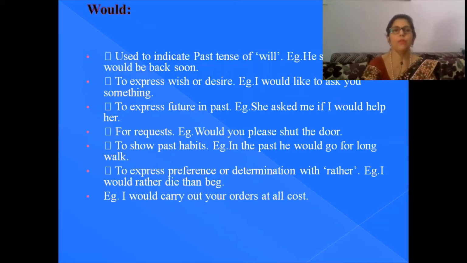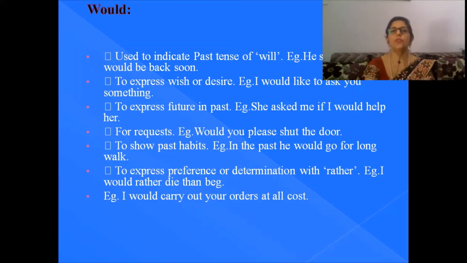Now if we talk about would, it is used to indicate the past tense of will. For example, he said that he would be back soon. To express wish or desire, you can always say I would like to ask you something. I would like to go along with you on this vacation.